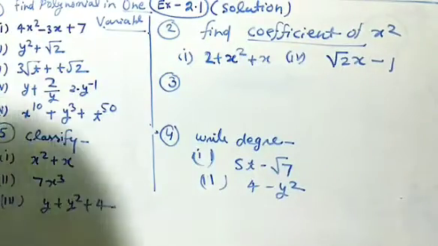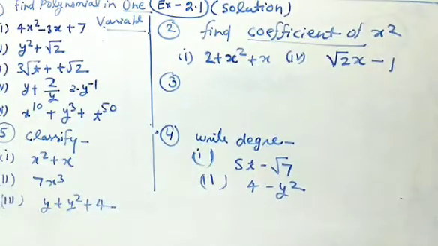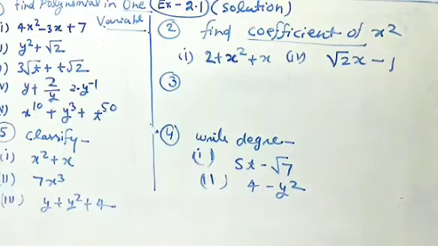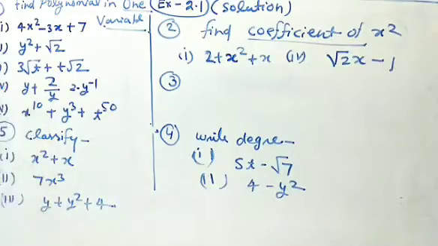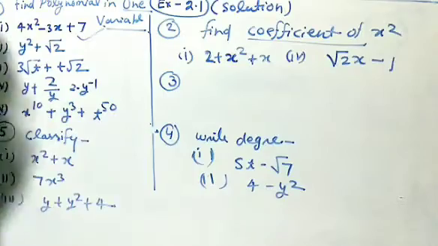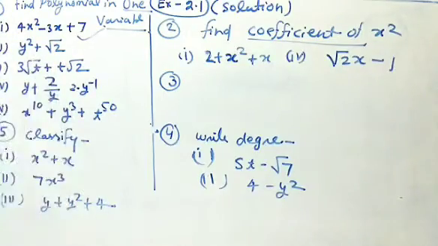So now I am going to solve exercise 2.1. Question number first, find polynomial in one variable. The most important part, we are asking one variable. So first part, 4x square minus 3x plus 7. It is very clear that in this equation there is only one variable, which is x. So it is polynomial in one variable. So I just tick on this part. Second part is y square plus root 2. It is also a polynomial in one variable. Why? Because it has only one variable, which is y.